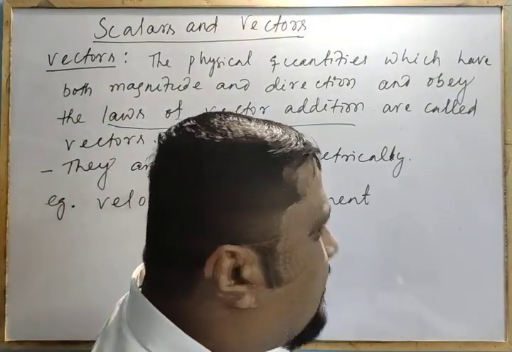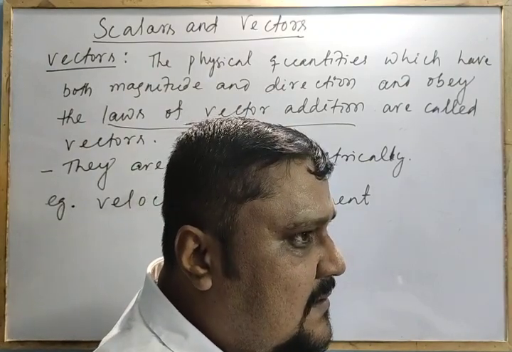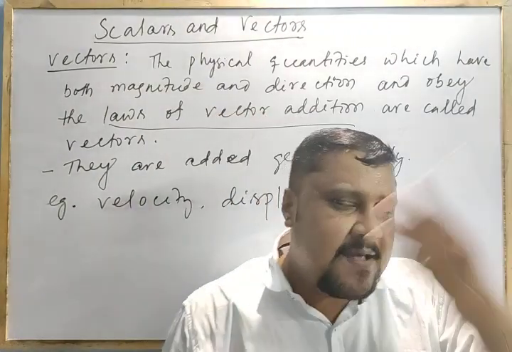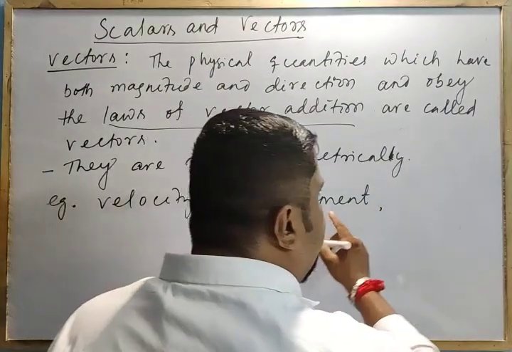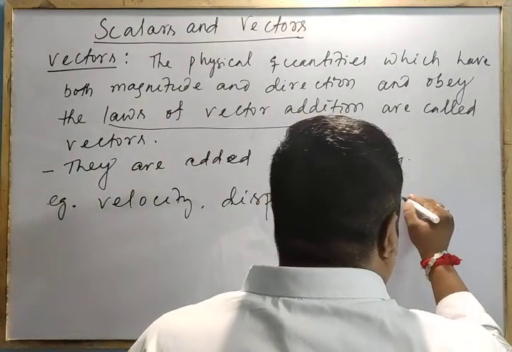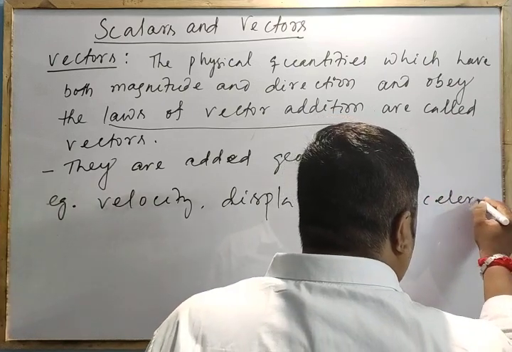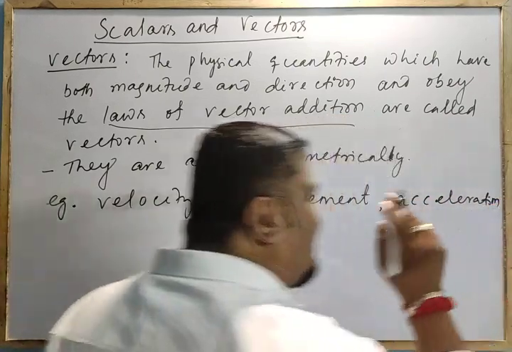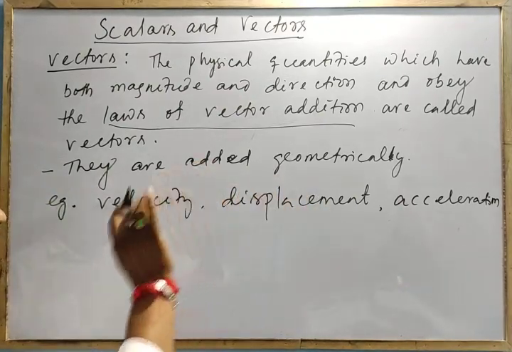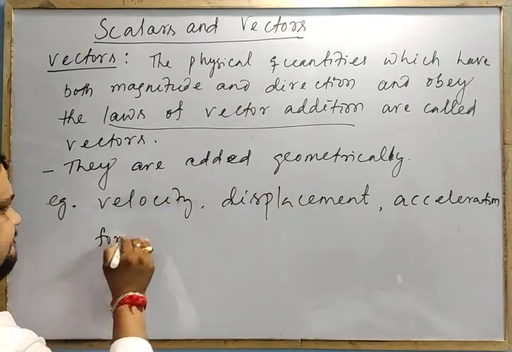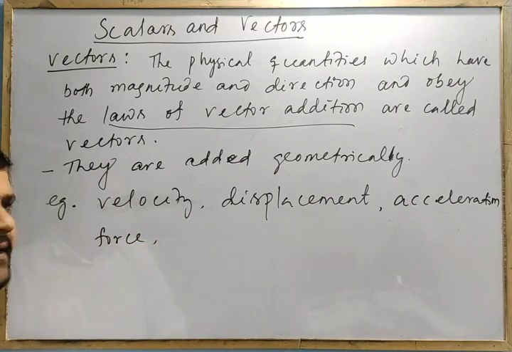But on the basis of scalars and vectors, distance is a scalar, but displacement is a vector. We will discuss that. Velocity, acceleration, means they require direction. To represent them more clearly, they require direction. Force, clear, etc.